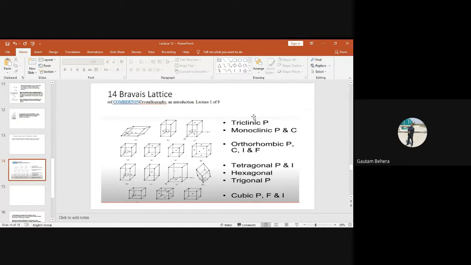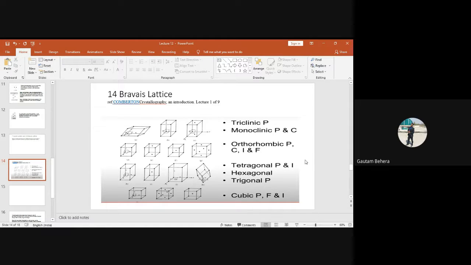So now these are the 7 crystal systems, and which one is common in these 7 crystal systems, which unit cell is common or which lattice is common? P. P, very good. P, that is primitive. That means all 7 crystal systems have one primitive unit cell or one primitive lattice. Out of 14 Bravais lattices, the primitive Bravais lattice is present in all crystal systems. It is okay now? But F, I and C are different.